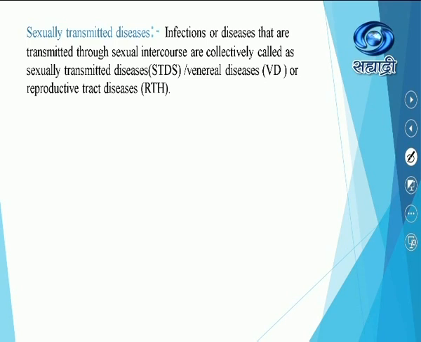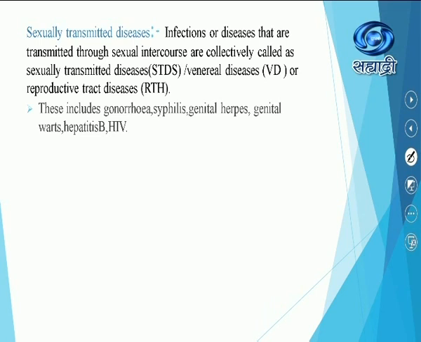Infections or diseases that are transmitted through sexual intercourse are collectively called sexually transmitted diseases, STDs, venereal diseases, or reproductive tract diseases. See the long form for all. These include gonorrhea, syphilis, genital herpes, genital warts, hepatitis B, HIV. Here I have given more examples. No doubt in our text they have given gonorrhea and syphilis. But which one of the following is not an STD? At least for that you should know the different disorders.